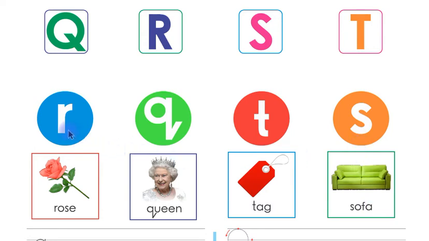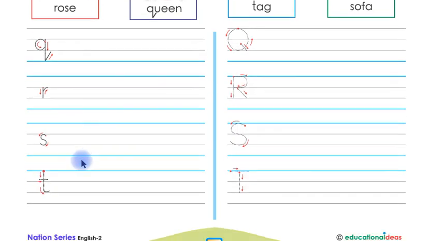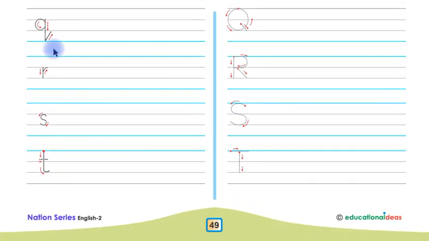Now say with me, children, r, rose, qua, queen, t, tag, s, sofa. Look at this, children. This is Q, R, S, T, letters in small shapes.